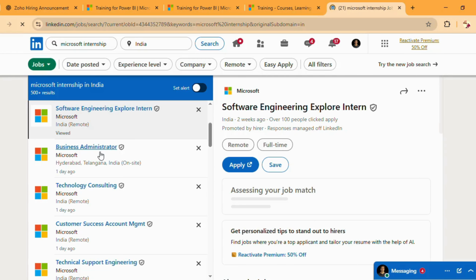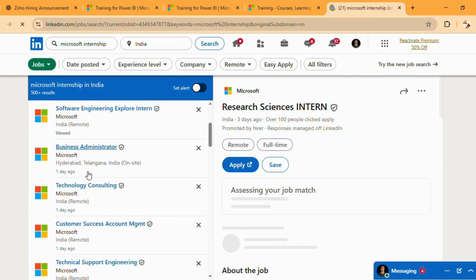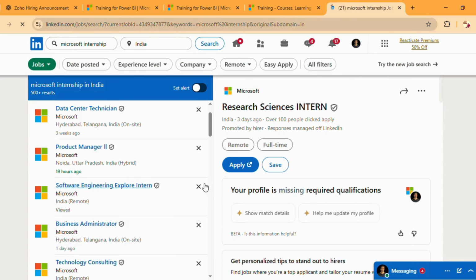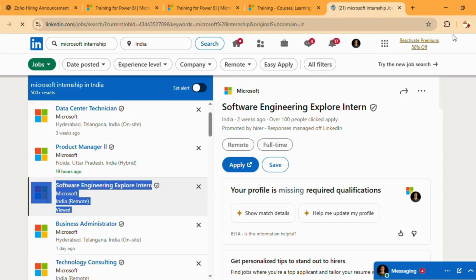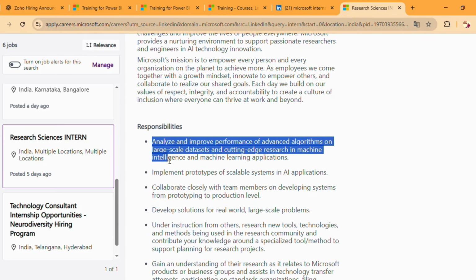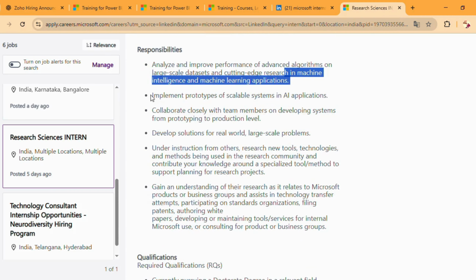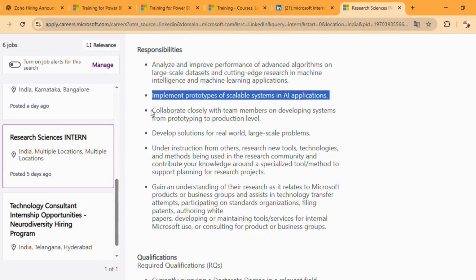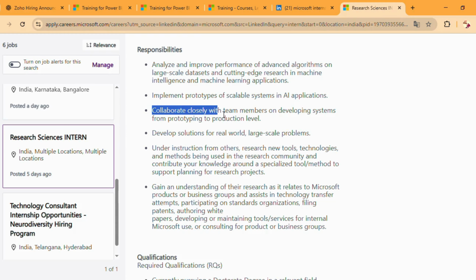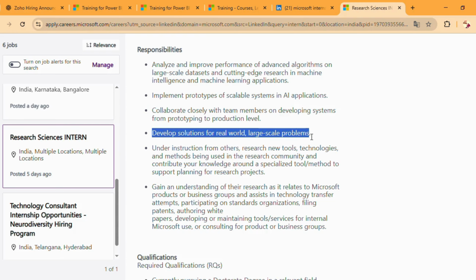Microsoft has posted multiple internship and full-time roles such as Research Sciences Intern, Software Engineering Intern, Explore Intern, and many more. And if we talk about the Research Sciences Intern role, you will work on analyzing and improving the performance of advanced algorithms, work with large-scale datasets on AI and machine learning projects, build scalable AI system prototypes, collaborate closely with team members to take systems from prototype to production level, and develop solutions for real-world large-scale problems.